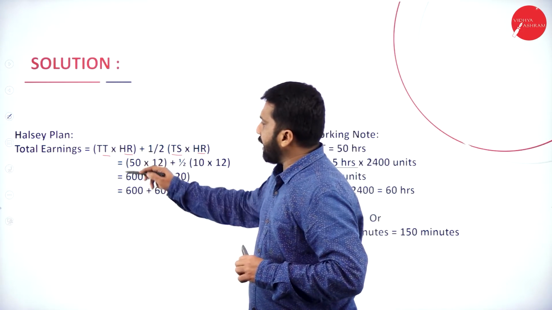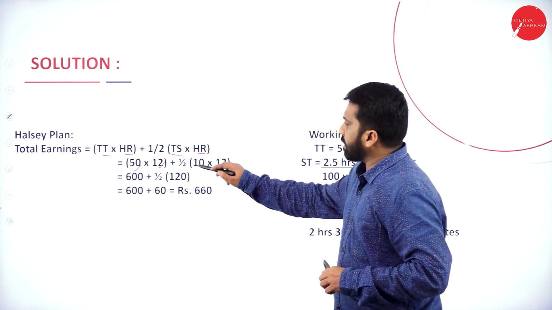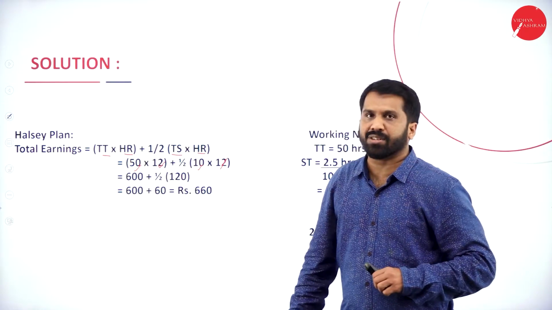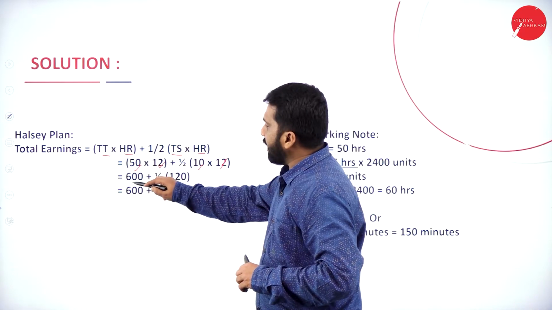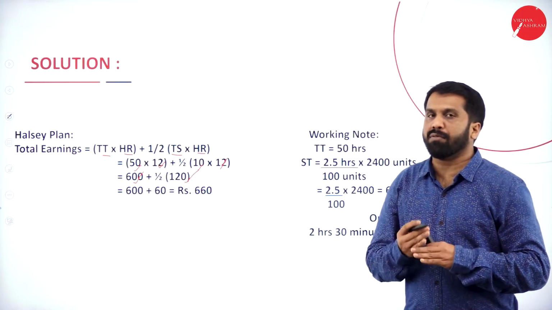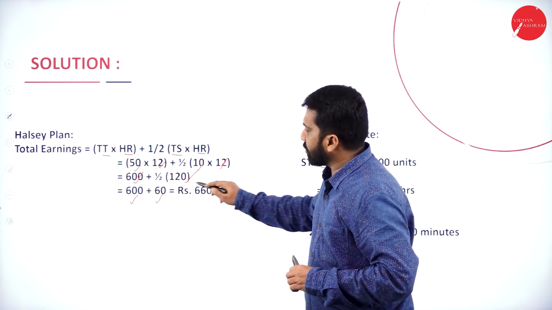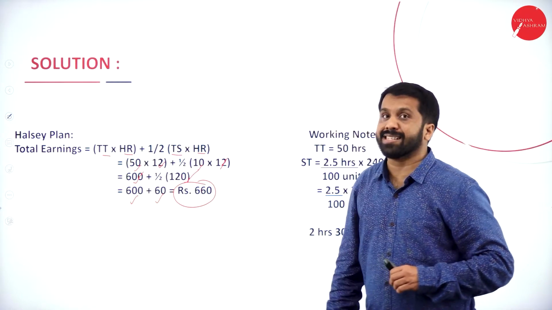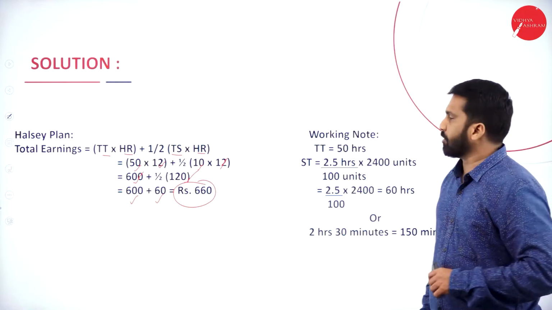Now, what is the time taken? 50. Hourly rate is 12. Time saved is 10. Hourly rate is 12. If you simplify this, multiply, you will get 600. Multiply, you will get 120. Half of 120 is how much? 60. 600 plus 60, you will get 660. So we got 660.